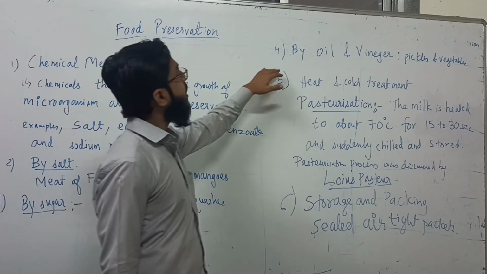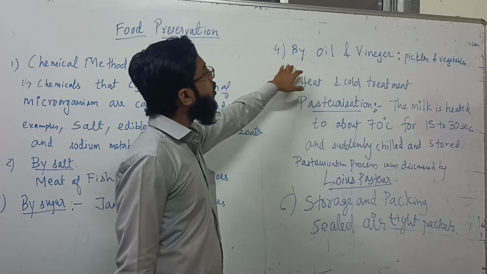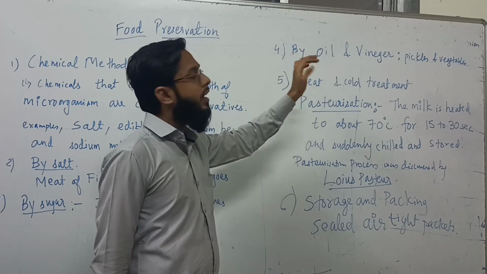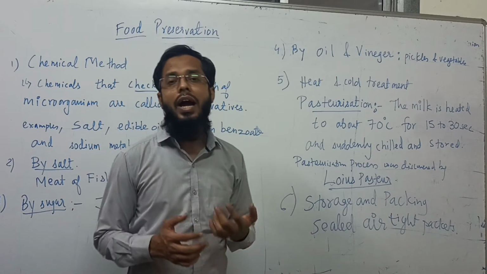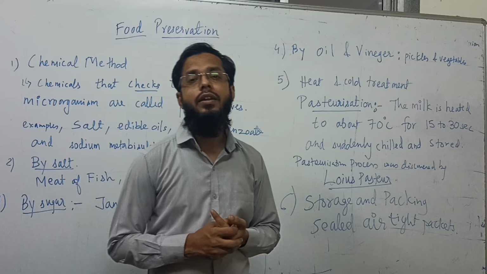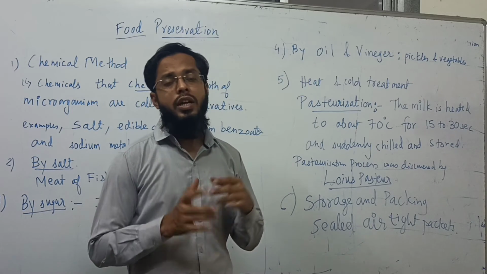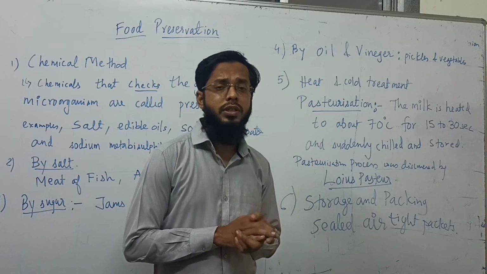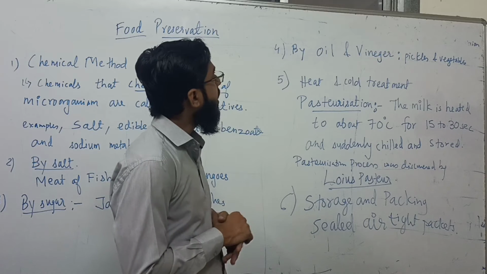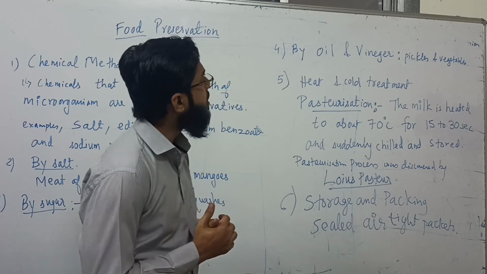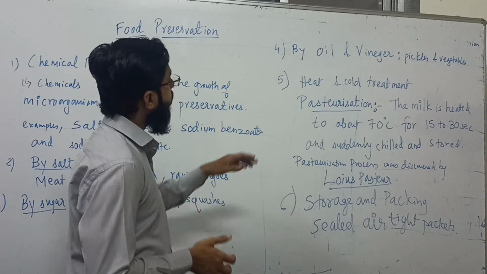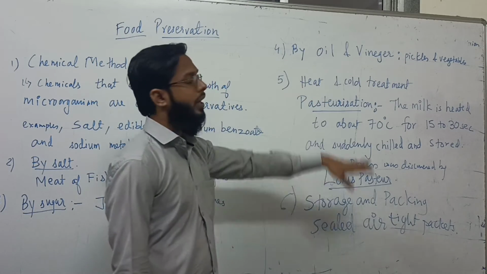This is the way food is preserved in different things. Like in certain pickles and vegetables, you can add oil and vinegar. By adding oil and vinegar, different foods are stored by different means of preservation. So here oil and vinegar are used, such as in pickles and vegetables. And the next process is pasteurization, heat and cold treatment.